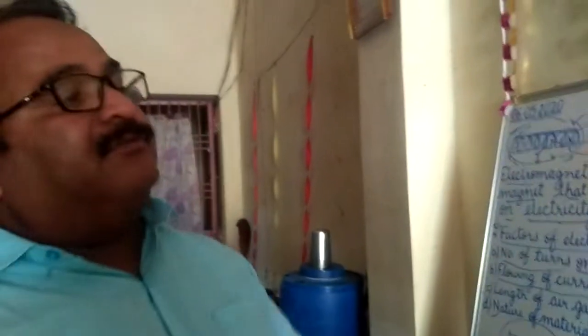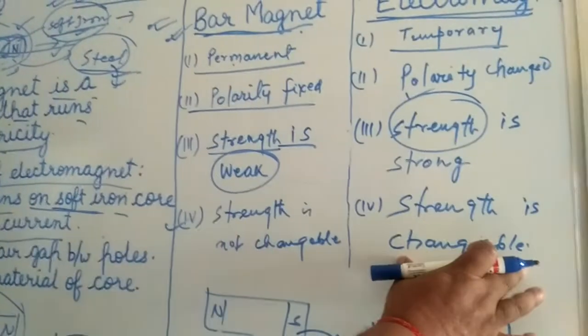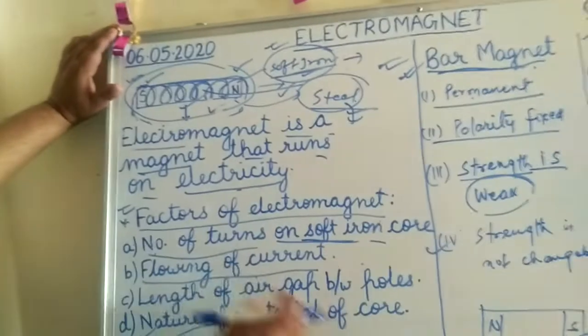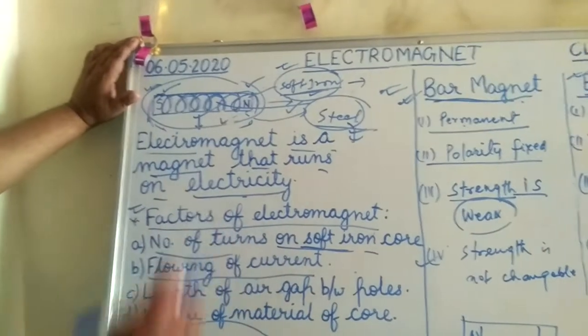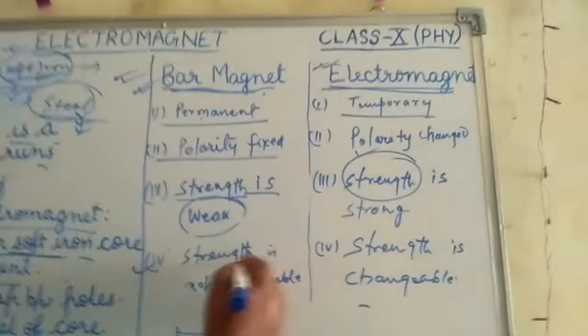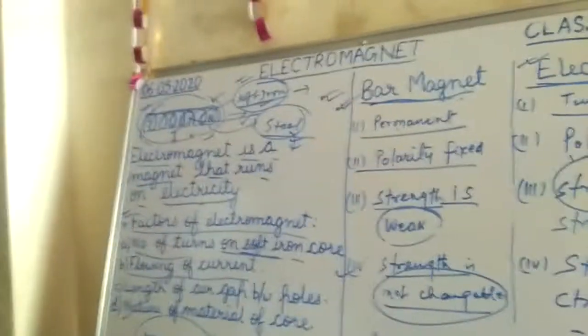That's why the strength of the electromagnet can become bigger and also lesser. The fourth point: we can change the strength of the electromagnet, but we cannot change the strength of the bar magnet. We have already studied the factors: when we change the turns, the flow of current and the length of the air gap, it changes the strength of the electromagnet, but the strength of the bar magnet remains fixed permanently.